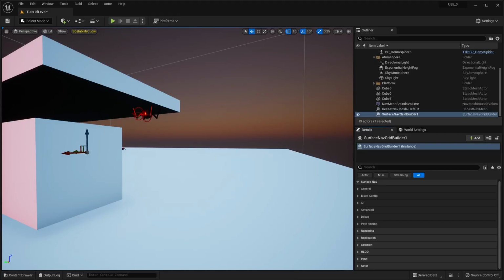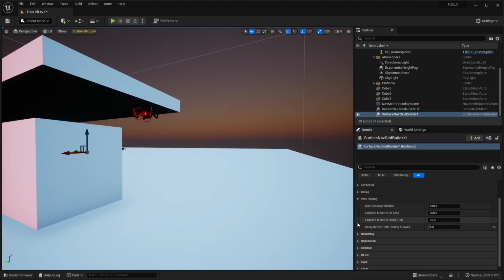Alright, so the last category for the grid builder is pathfinding. Here we have some different options related to the dynamic expense modifiers. But first, let's cover this one down here. Delay before pathfinding allowed. All that's going to do is put a certain amount of time before any pathing is allowed when the level loads.